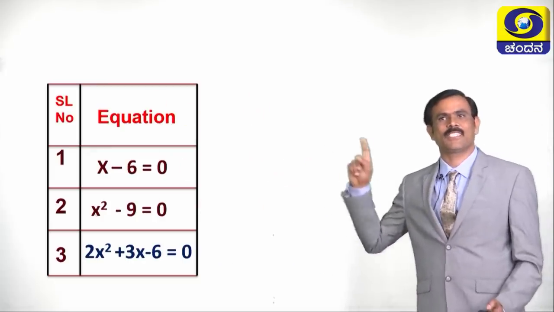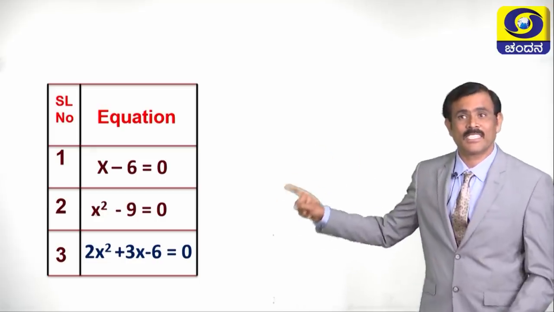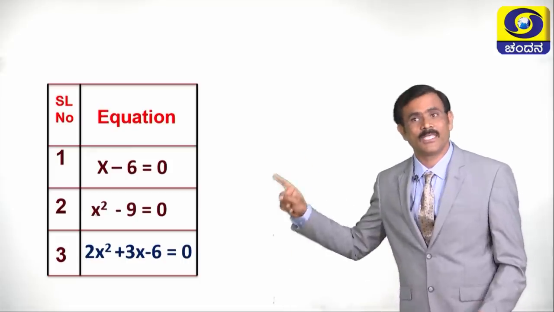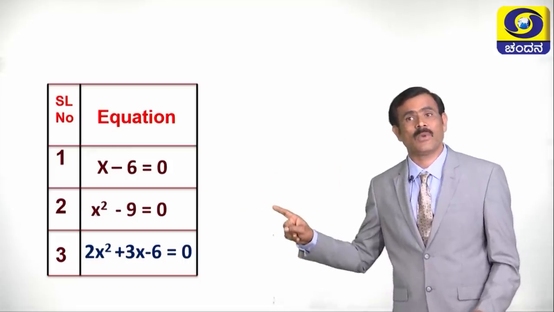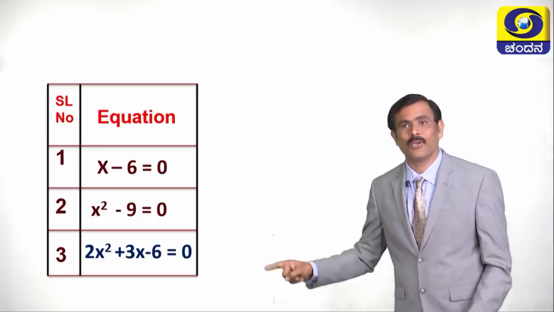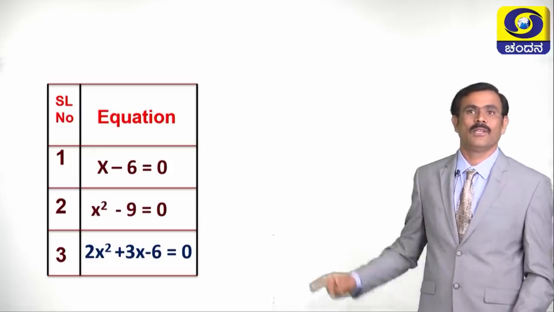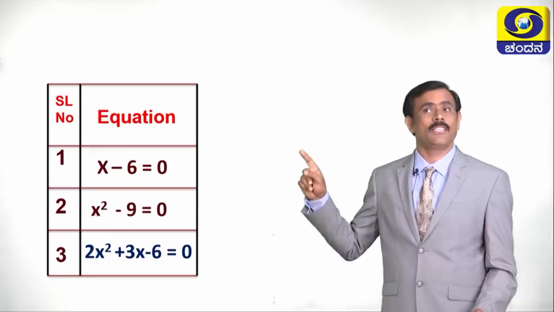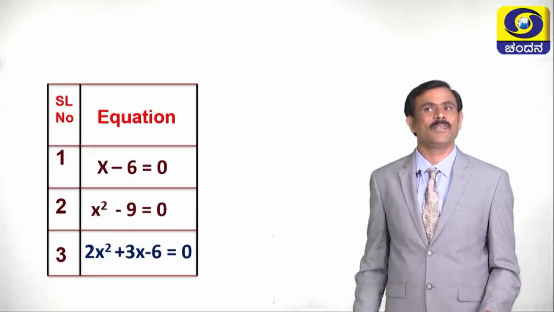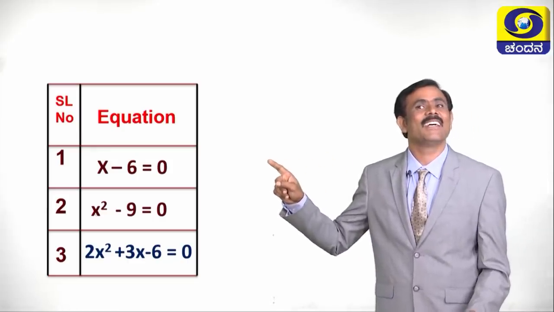Children, see the table. How many equations are there in this table? 3 equations are there. What is the first equation? X minus 6 equals 0. What is the second equation? X square minus 9 equals 0. What is the third equation? 2x square plus 3x minus 6 equals 0. Children, see carefully the first equation. What is the value of x in this equation? Predict. The value of x is 6.